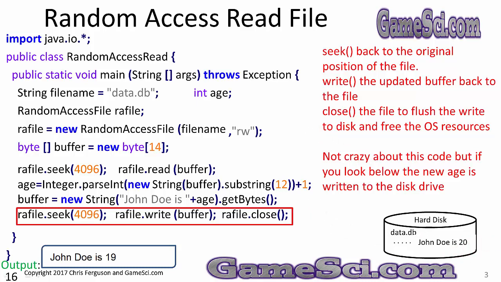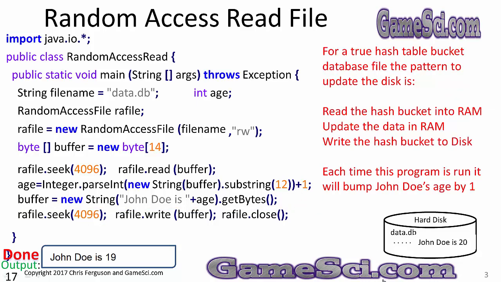Every time a student has a birthday, I read in their data, change their age value, and write it back out to disk. Again, I'm not crazy about this code, but if you look below, the new age is written to the disk drive. This is sort of a forced example. I had to keep it short so it fit on a slide. I want you to understand I'm reading the data off the drive, changing it while it's in RAM memory, and then flushing it back out to disk down here.